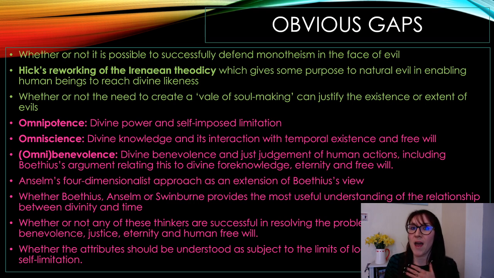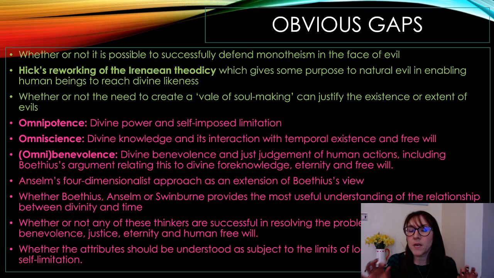You need to be prepared for any question, so you need to revise all the topics thoroughly. You need to make sure you understand the specification wording, which you can see on these slides. So you need to know what temporal existence means. You need to know what divine foreknowledge is and who argues it. You need to know about divine foreknowledge and justice. You need to know a veil of soul-making. You need to make sure you know what these words mean because they can quite easily put them into an exam.